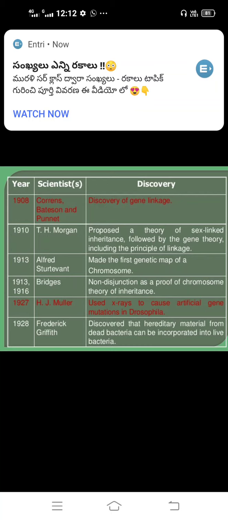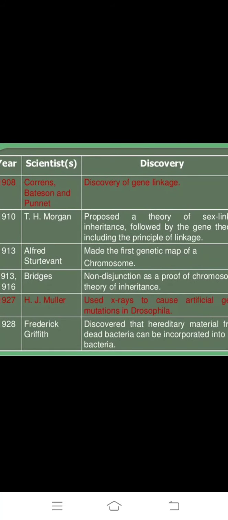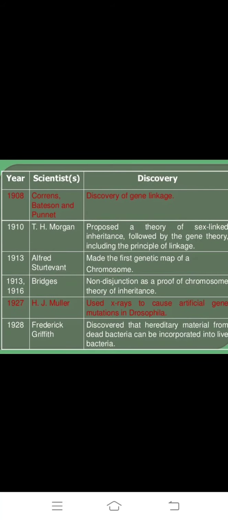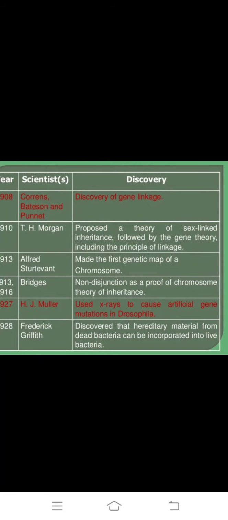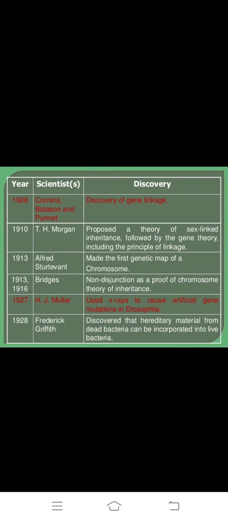In 1927, H.J. Muller used X-rays to cause artificial gene mutation in Drosophila. It's an important question for MSc entrance. This is an important question.